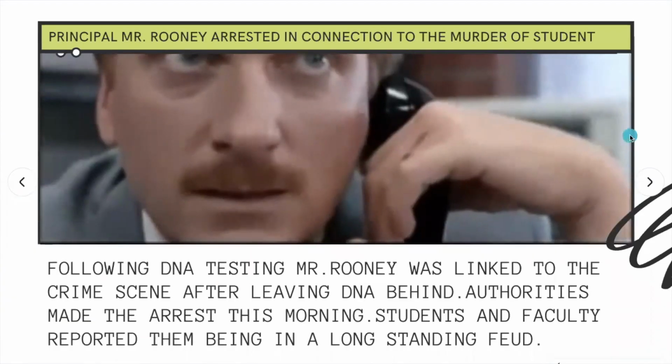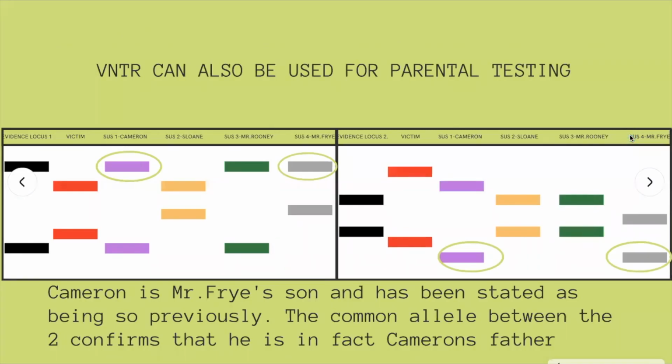Aside from forensic evidence testing, BMTR analysis can also be used to determine parents. In this case, we can see that Cameron and Mr. Fry share one allele in both loci. We can confirm that Mr. Fry is in fact Cameron's father based on this, because a child will inherit one allele from each locus from each parent in order to create a complete set of alleles.